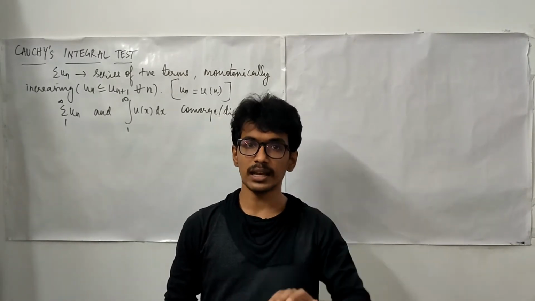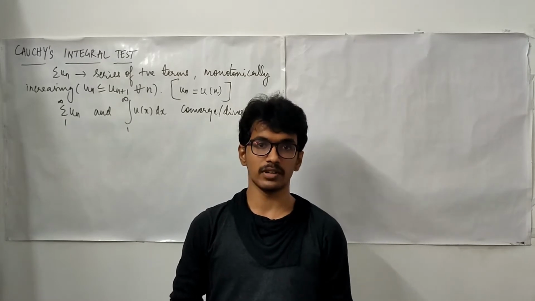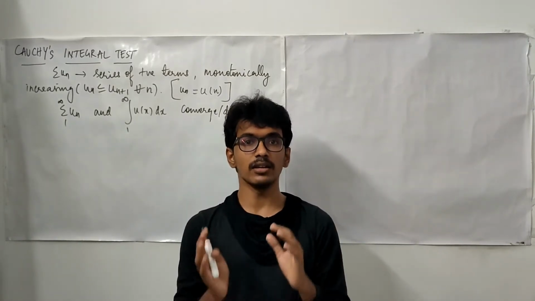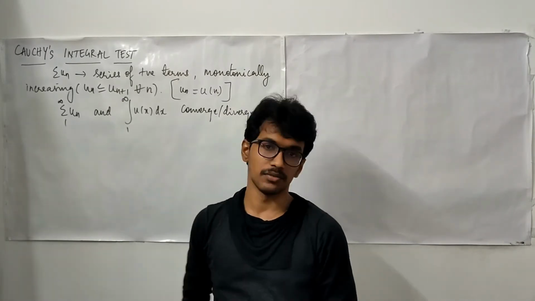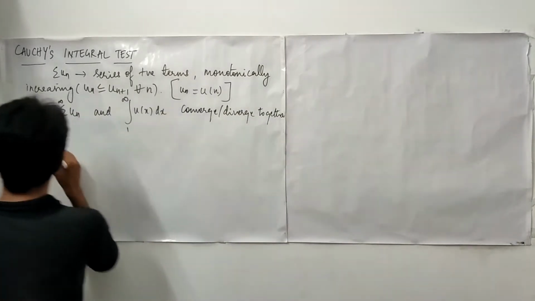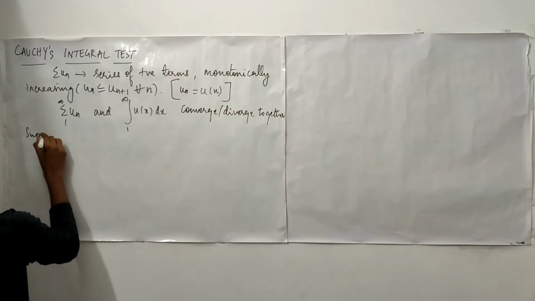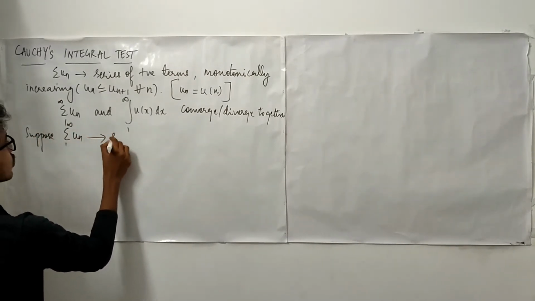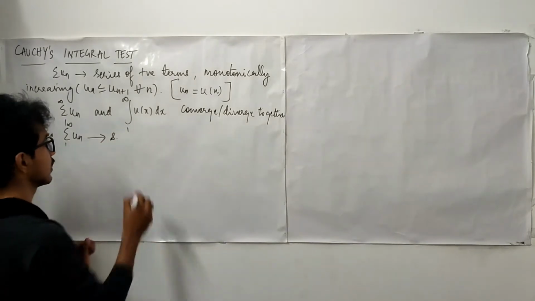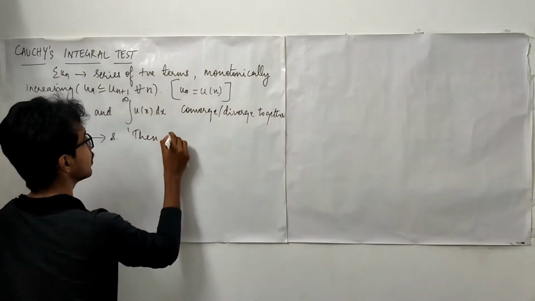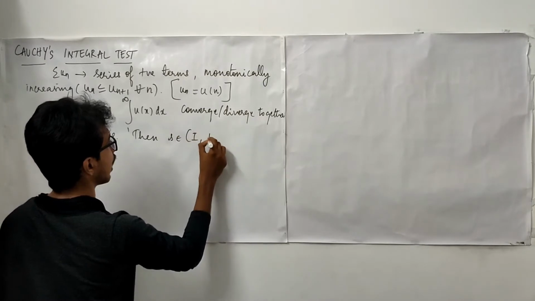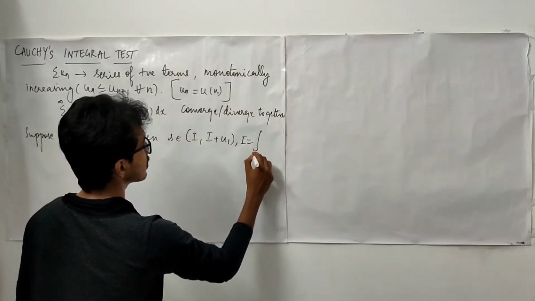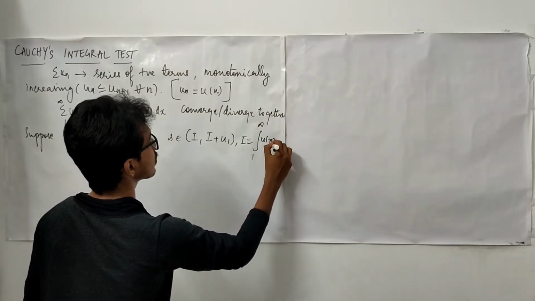We cannot certainly predict what the limit of the convergence is, but we can predict the range into which the series converges. Suppose the series converges to some limit s, then that will be a member of [I, I plus u1]. What is this I? This I is the integral value of this.